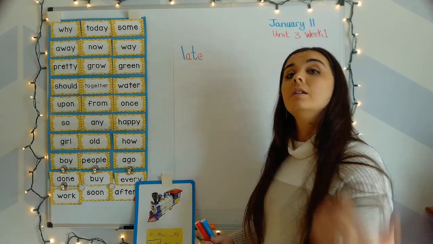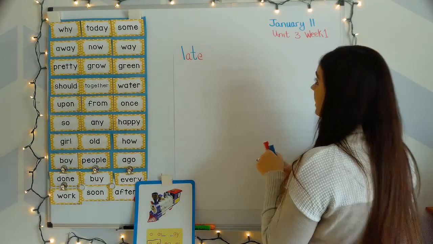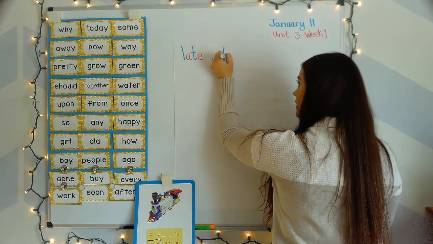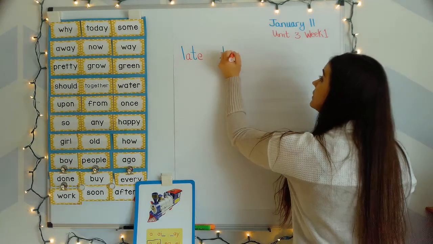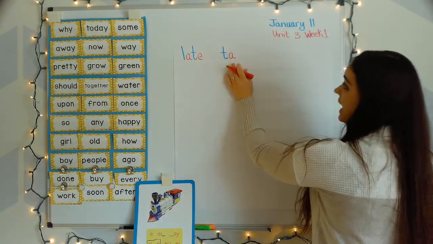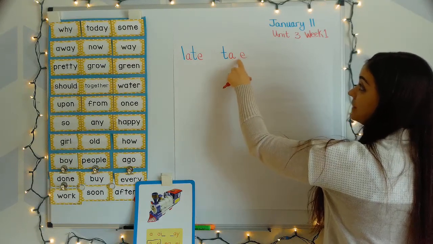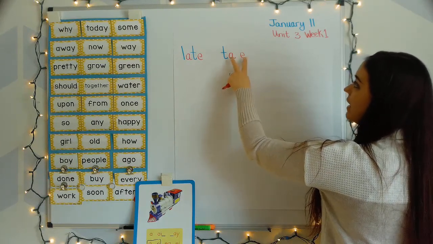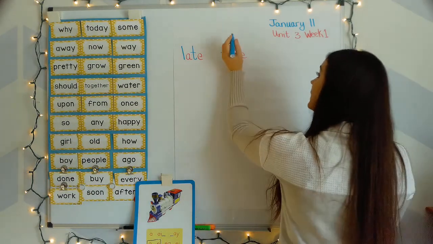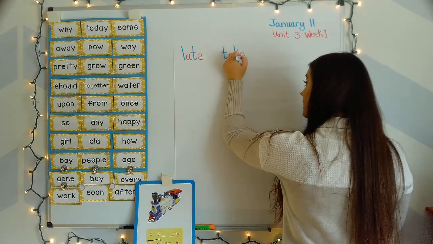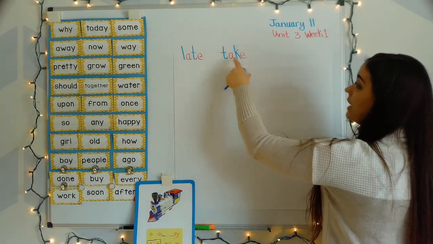All right, next word. Take. Your turn. T, a, k. Take. T says t. And here's A with its buddy E. A blank E. T, a. T, a-y. K says k. T, a, k. Take.